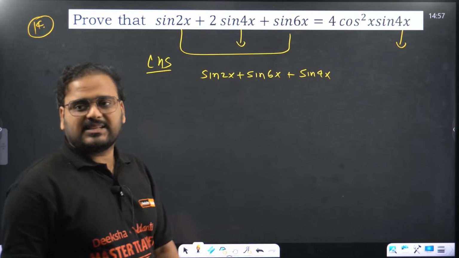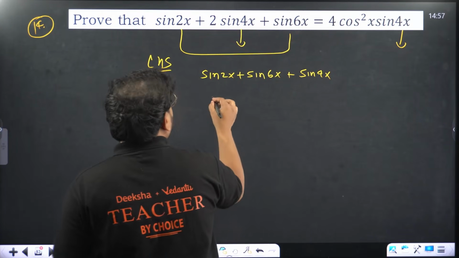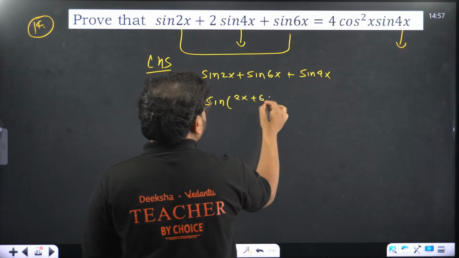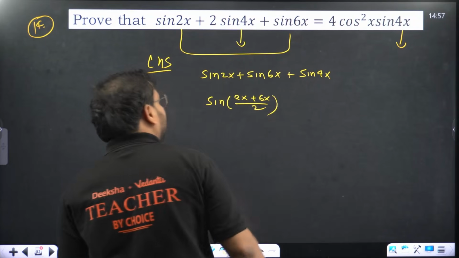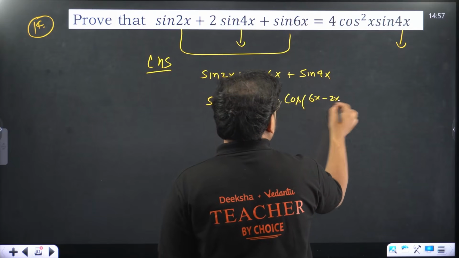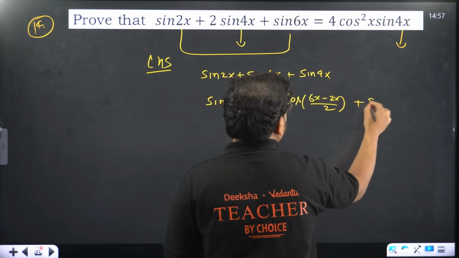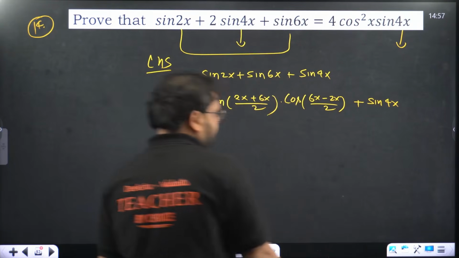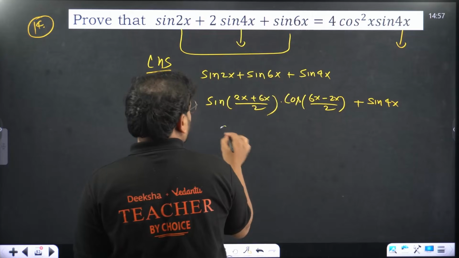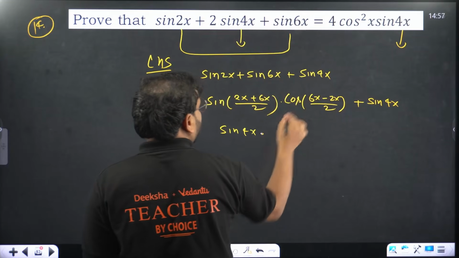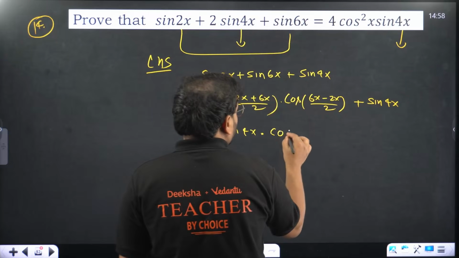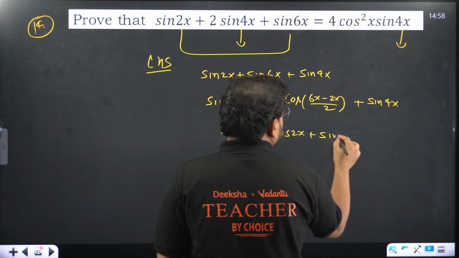Sine A plus sine B, that's the formula. We'll have over here sine of the sum of these two angles, so 2x plus 6x by 2. And with cos, you'll have cos of 6x minus 2x by 2, plus sine 4x. Correct? Let's go about it. 8 by 2 is 4, so sine 4x, and you'll have cos of 4 by 2. That's going to be 2 only. So cos 2x plus sine 4x.